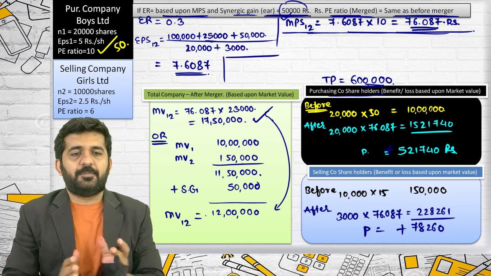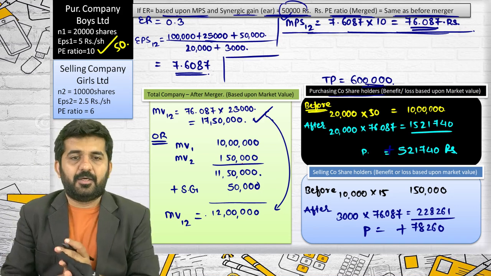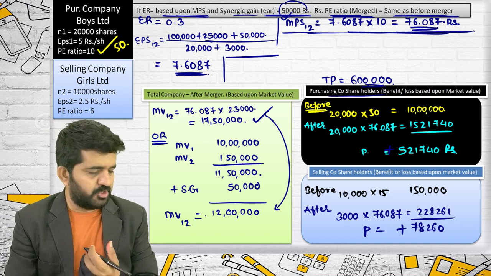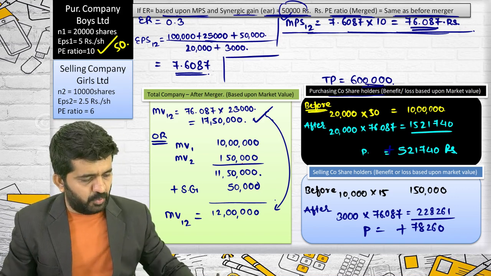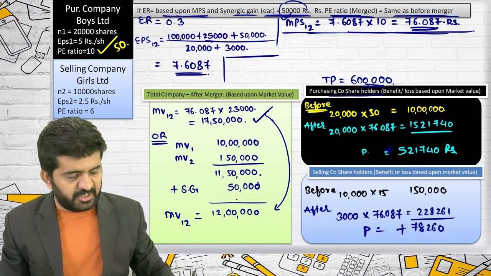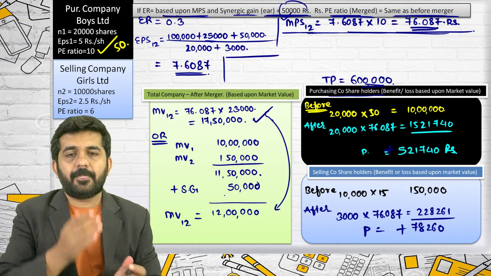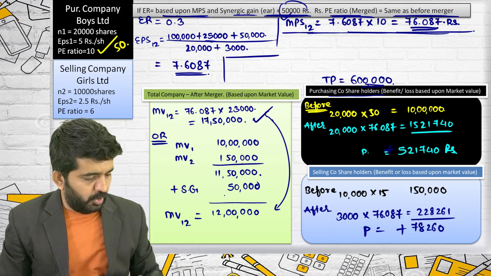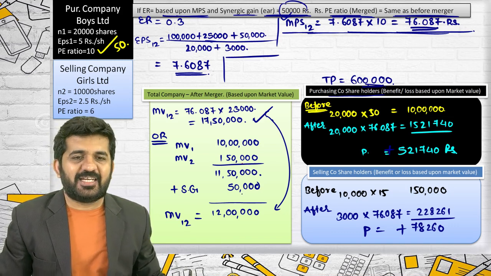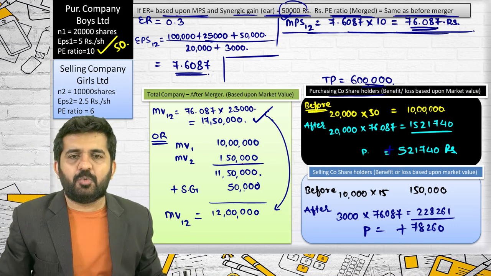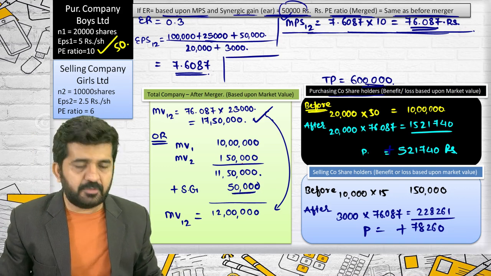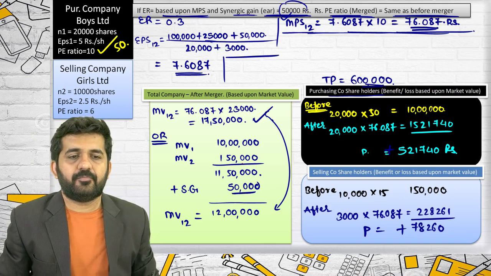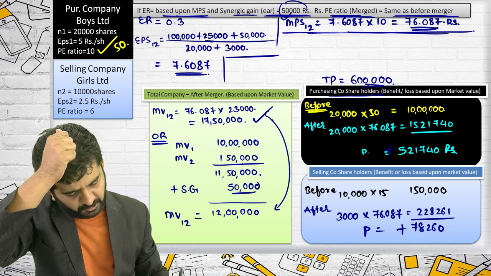Any student who will keep a first mic on, I'll give them a chance to speak. Can you tell me why these two answers are not matching? What is incorrect in this down portion? So due to synergic gain and PE ratio. So you are telling that I am incorrect. I should not add synergic gain over here, 50,000. Correct only. The answer will be different. There will be profit of 5,50,000. So I should add 50,000. This is 12 lakhs.